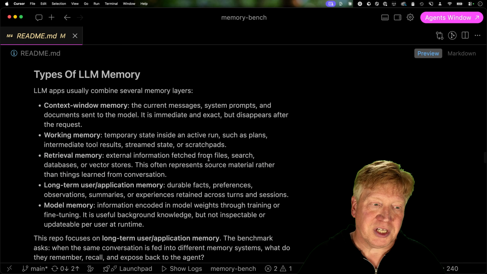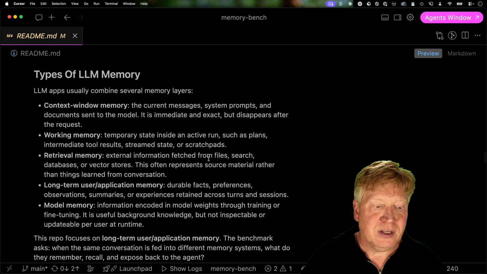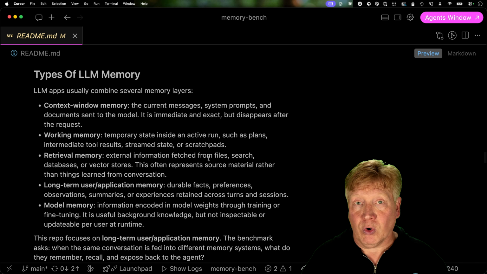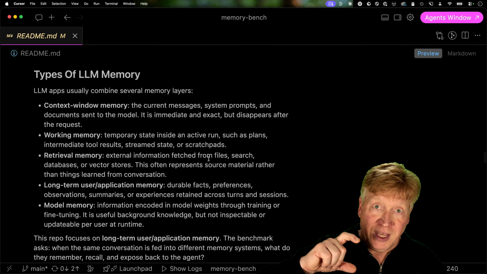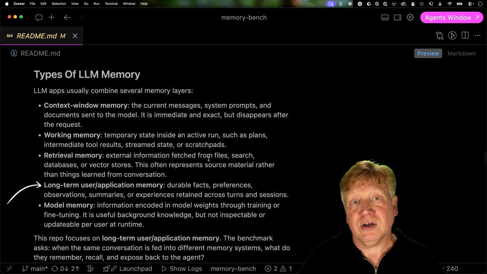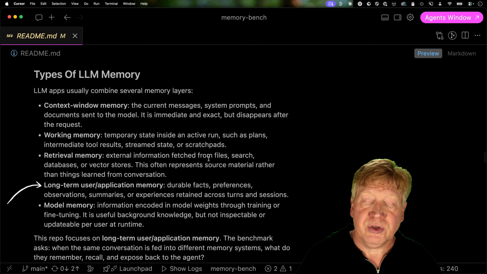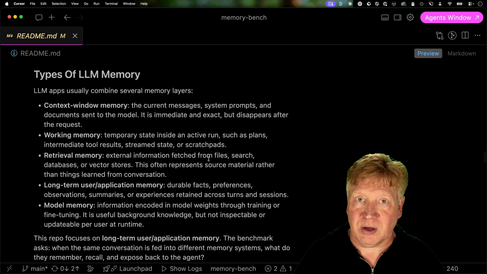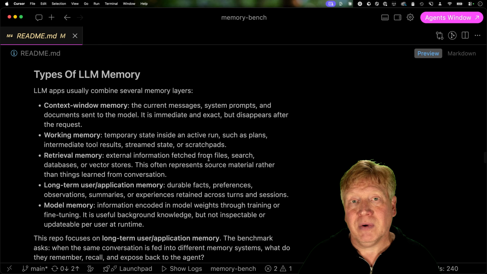There's also a really cool section in here called types of LLM memory. As I mentioned, episodic memory is just one of those. We're calling it context window memory here. There's also model memory. That would be what we were trained with. There is the working memory that's within a single response. And what we're doing here is in particular called long-term user or application memory, where we have durable facts, preferences, observations, summaries that we glean from the conversation.